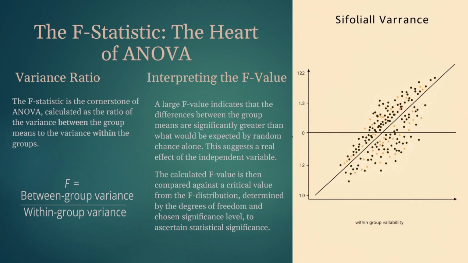Then the next is interpreting the F values. If the F value is large, it means the differences between our group averages are much bigger than the natural variation within each group. This suggests that the factor we are studying, like fertilizer type, really does have an effect. We compare our calculated F value to a special table, the F distribution table, to see if our result is statistically significant.